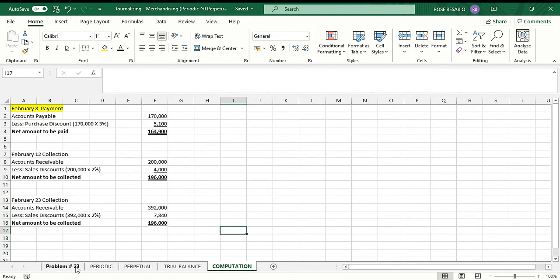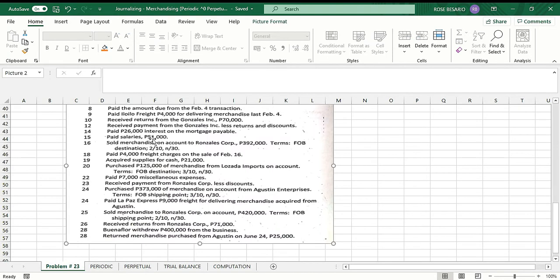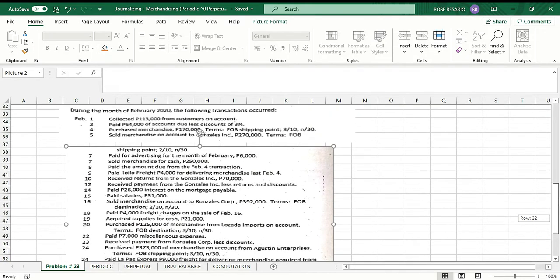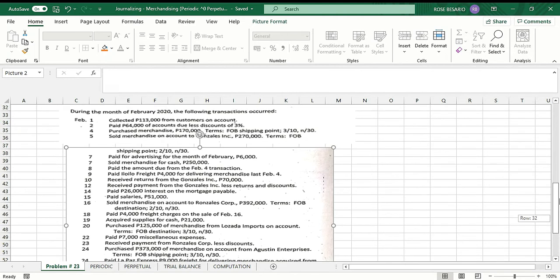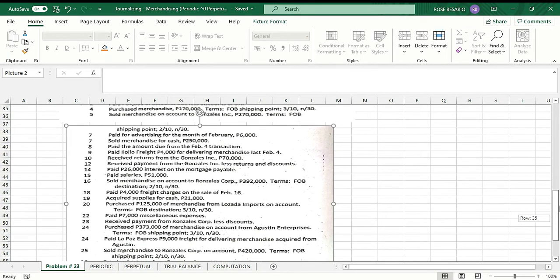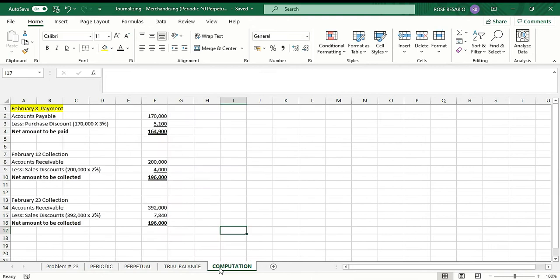Our transaction from Gonzales is on February 5, which is 270,000. And then we received 70,000 on February 10 as returns.